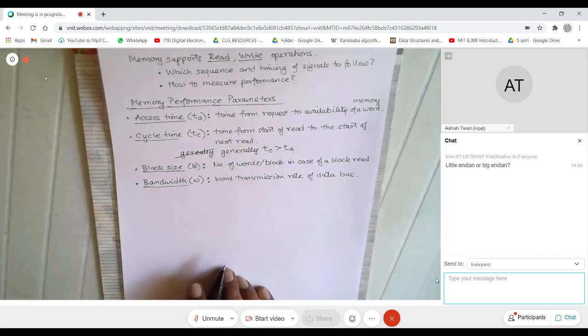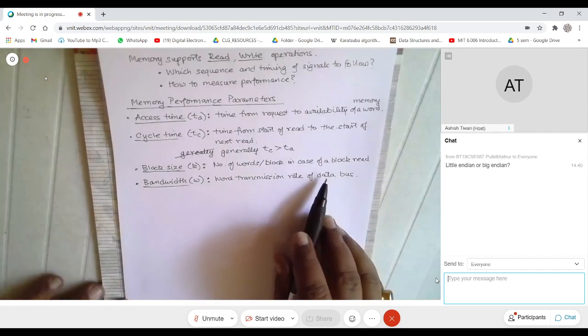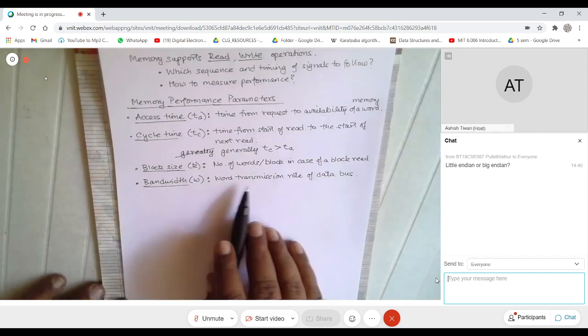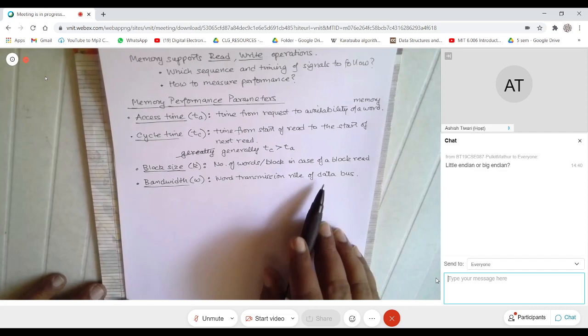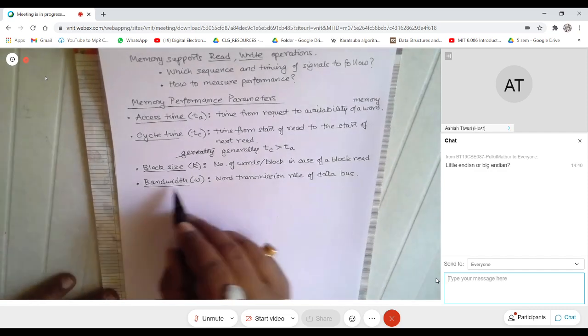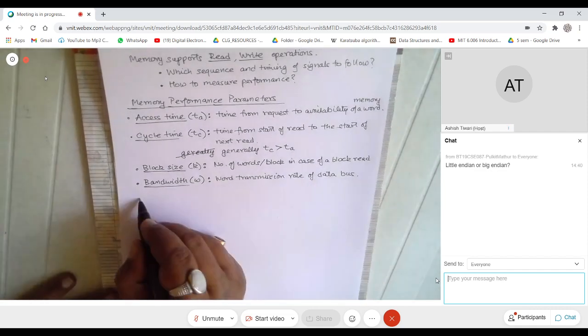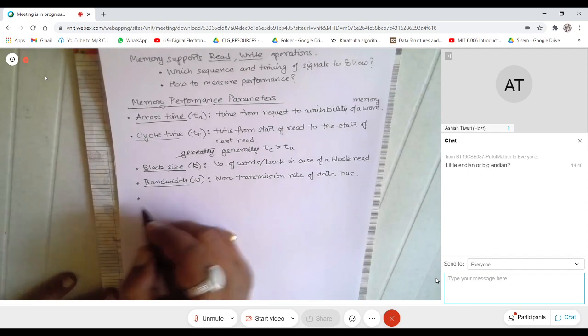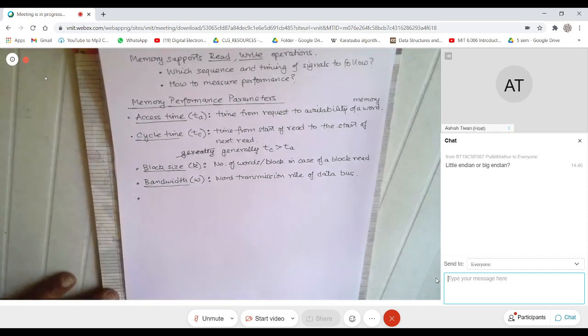This data bus, I'm referring to the CPU memory interface. So it is the maximum rate at which you can transfer words on the bus. And there is something called latency, right?